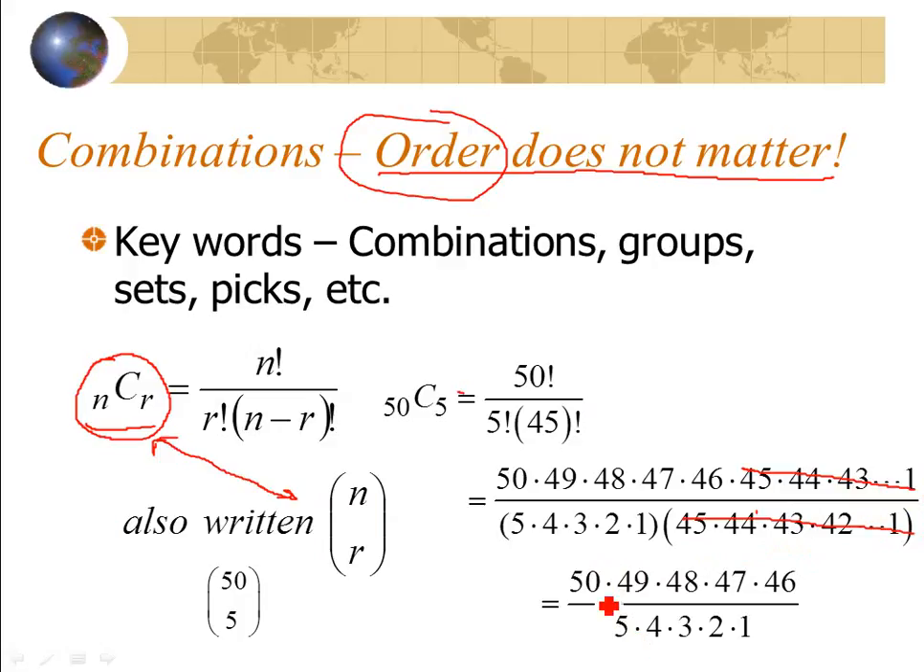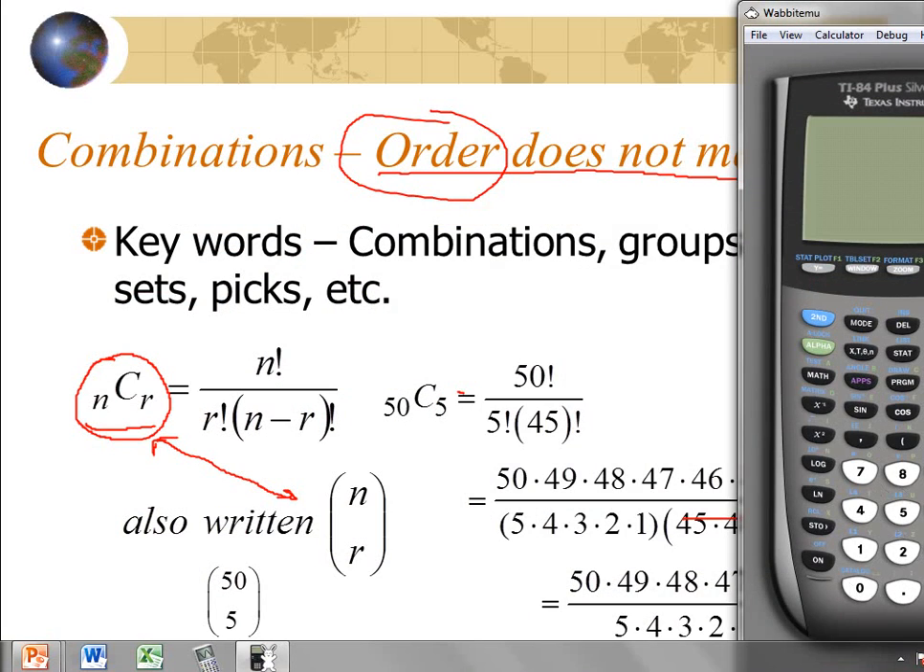Now you can do further reducing if you want. 50 goes into 5, so that would reduce down to 10. 4 times 3 is 12. That goes into 48 4 times. I can take 2 divided into the 46, giving me 23. A lot of things you can do to simplify it. Now, I want to show you on the calculator if you have this as an option.